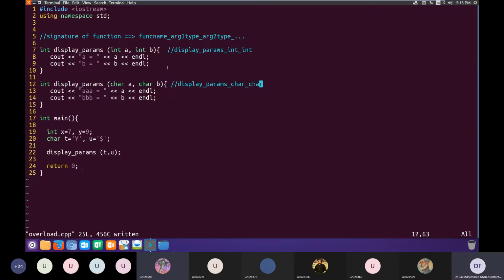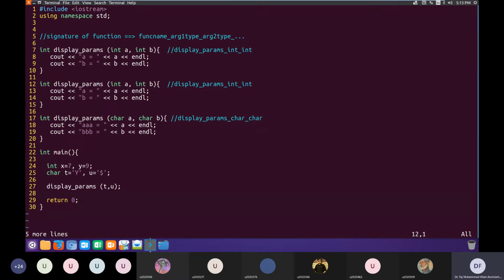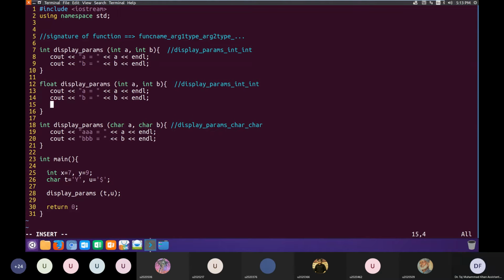Achha, you are saying that we change not the parameters but the return type. Yes. Okay, so let us repeat this experiment, but this time we change the return type.